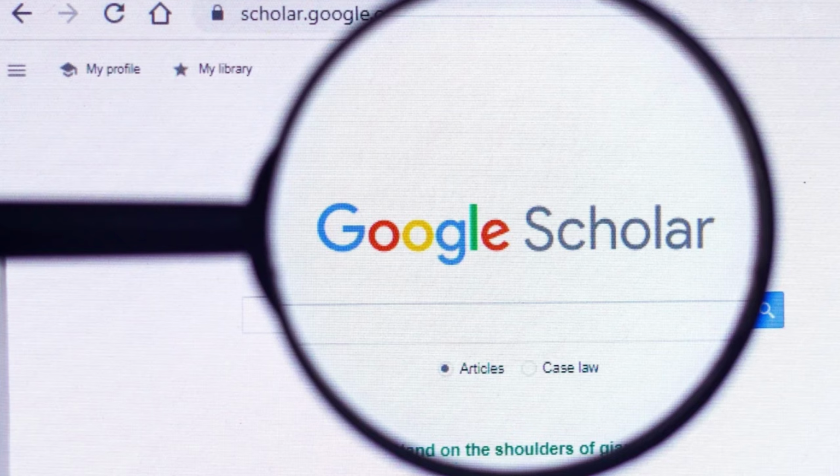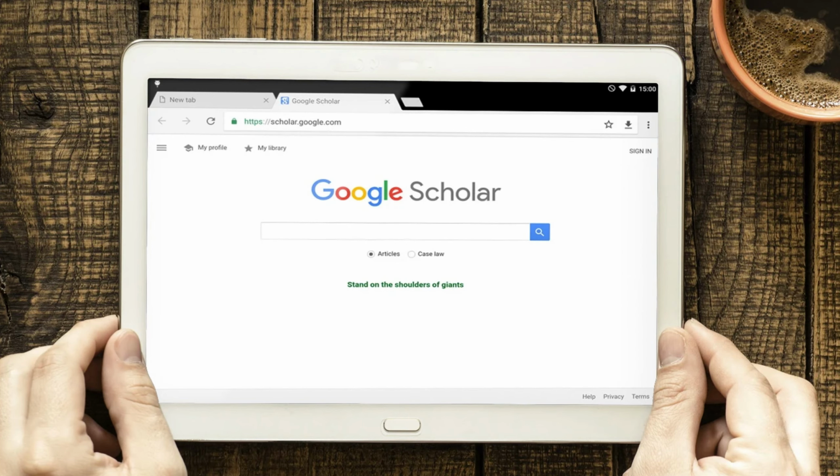You type in your topic and suddenly thousands of articles appear, page after page, titles that sound relevant. And many people assume that if something appears in Google Scholar, it is automatically credible enough to use. But that is not how it works. Google Scholar is a search engine on its own, not a quality filter. It helps you find academic material, yes, but it does not decide for you which sources are strong, current, reliable, or even appropriate for your literature review. The judgment is where you come in, so that judgment is your responsibility.